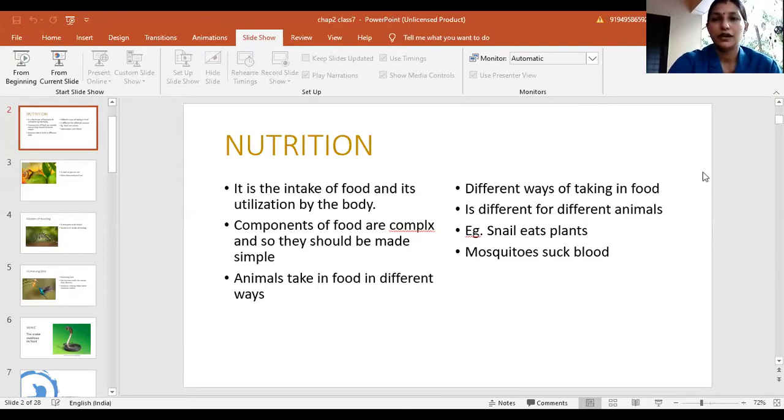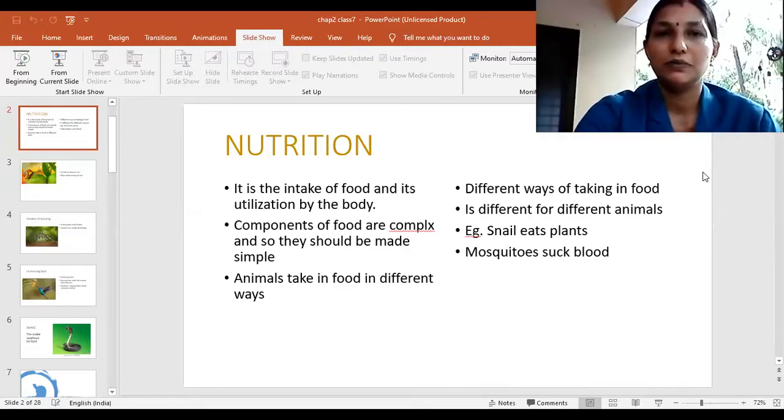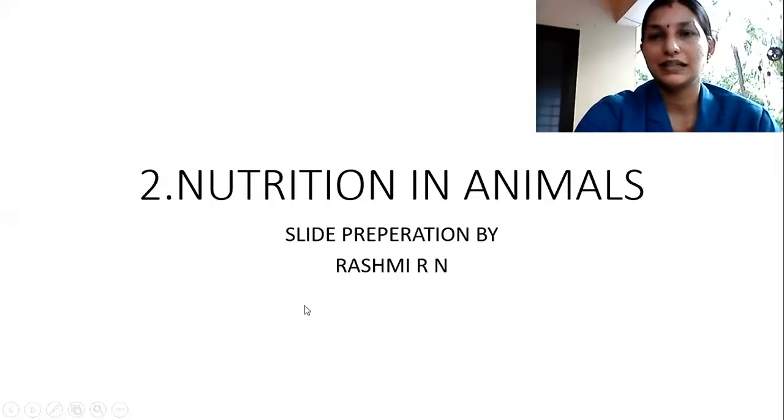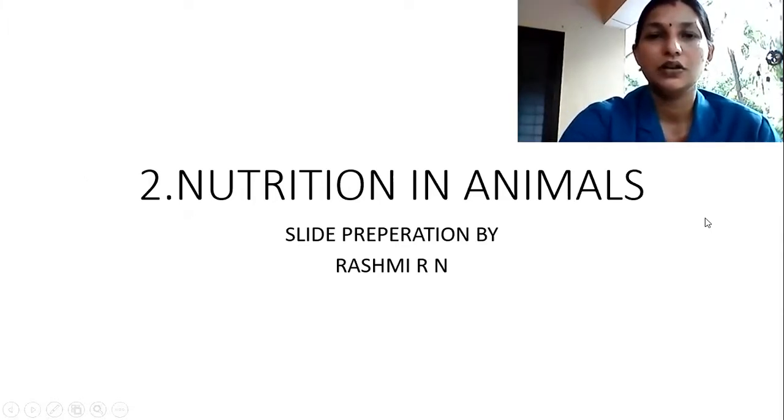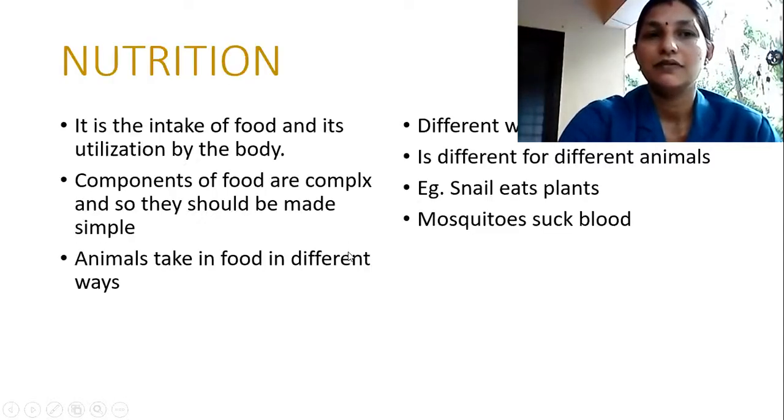So, I think you can see my screen. If you just wait for 1 or 2 minutes, you'll be able to see my screen clearly. Okay, just a minute. So last class, if you see the screen, you can see the starting. We had started with the chapter, the name of the chapter being Nutrition in Animals, right? Next we had studied what is nutrition: intake of food and its utilization by the body.